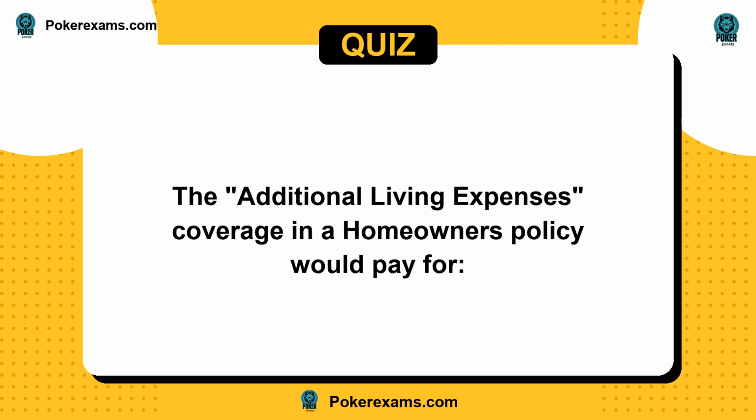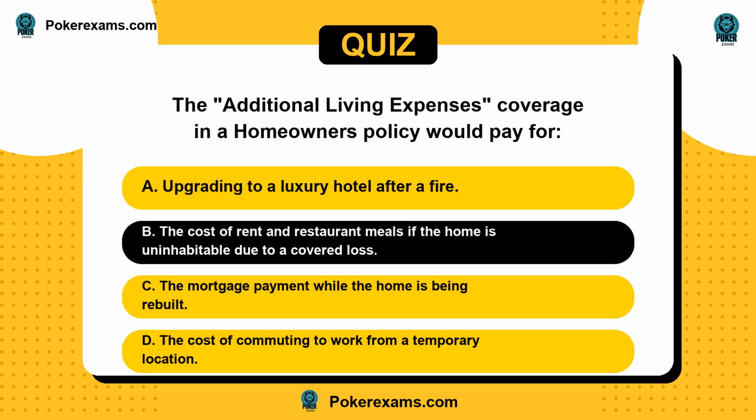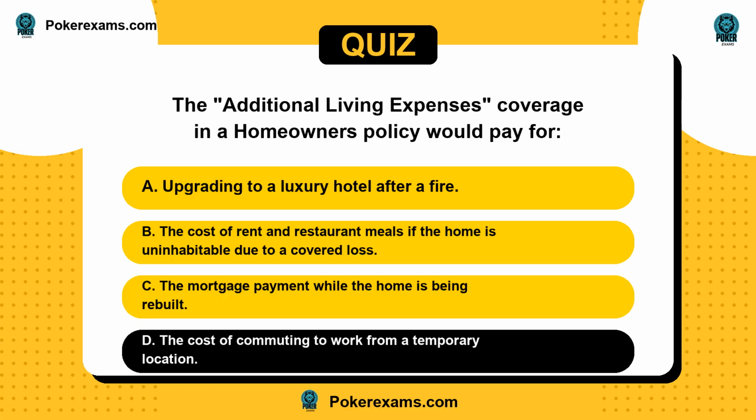Next question. The additional living expenses coverage in a homeowner's policy would pay for. Is it A, upgrading to a luxury hotel after a fire? Or B, the cost of rent and restaurant meals if the home is uninhabitable due to a covered loss? C, the mortgage payment while the home is being rebuilt? Or D, the cost of commuting to work from a temporary location?